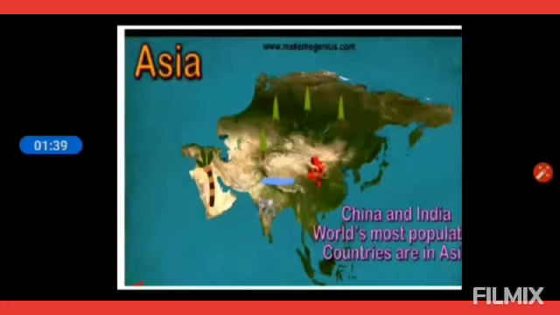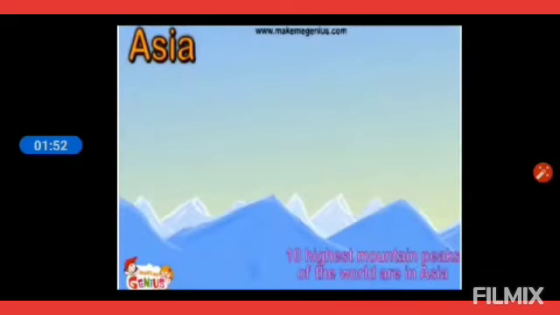Two of the major countries, China and India, which are the world's most populated countries, are located in this continent. The 10 highest mountain peaks are also located in this continent. Mount Everest, which is the highest mountain peak in the world, is situated here in Nepal.